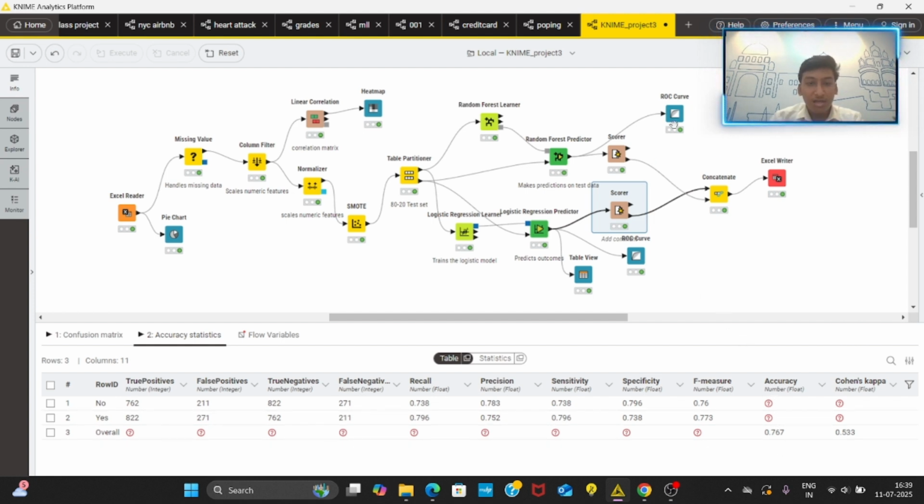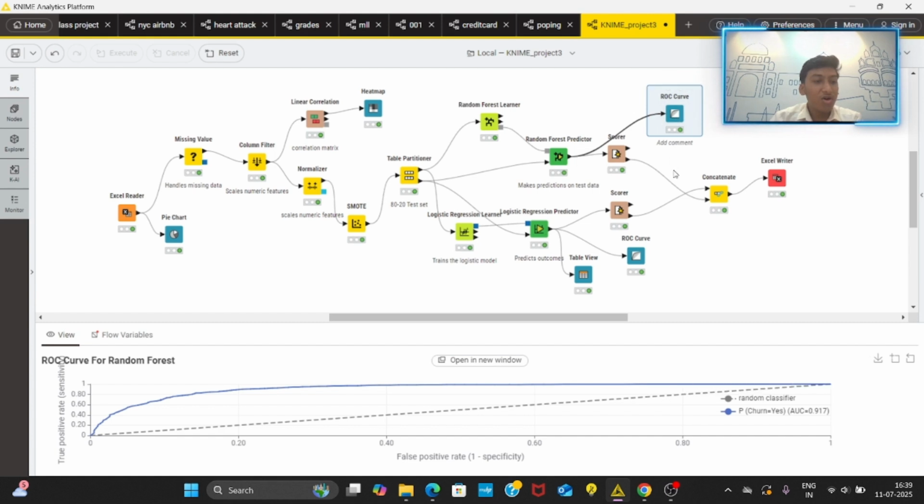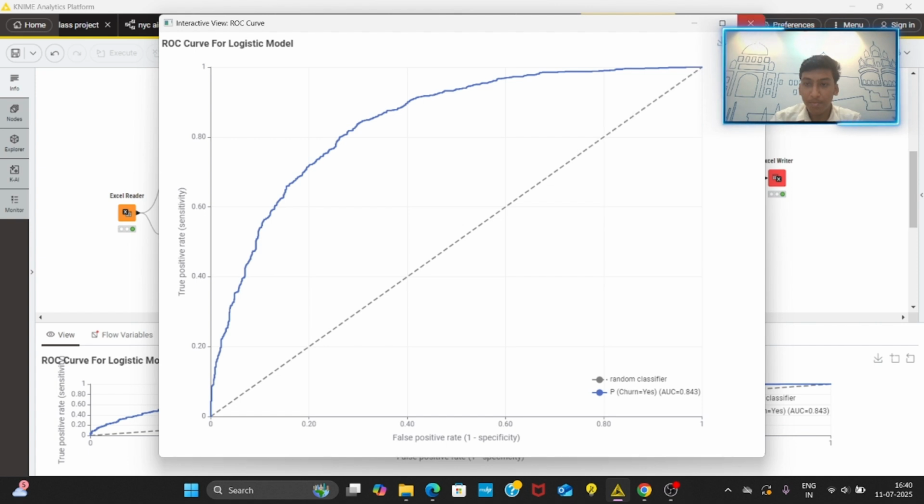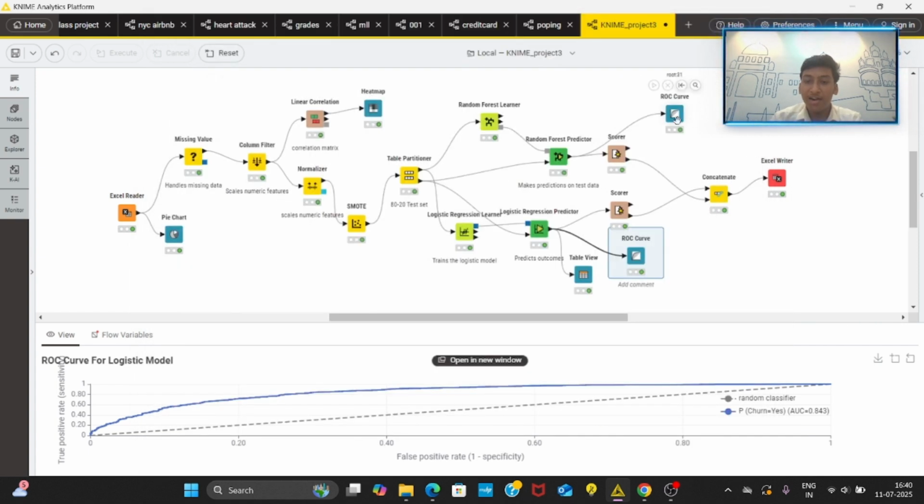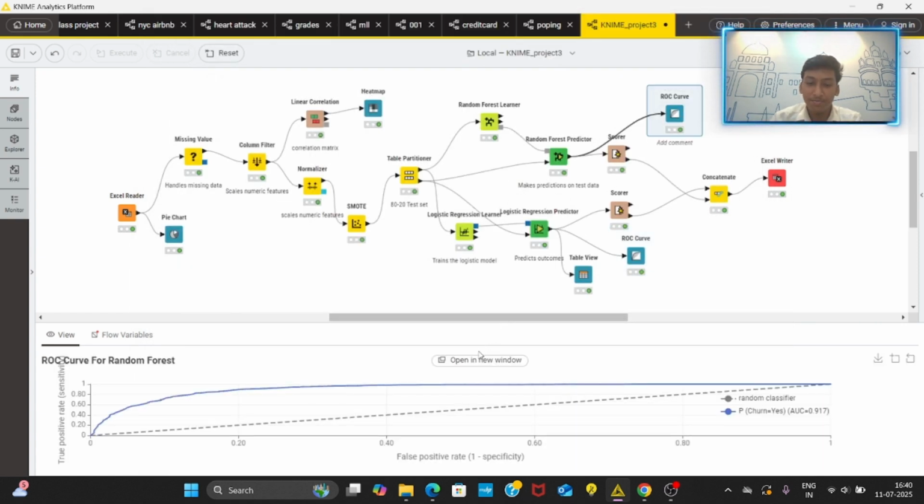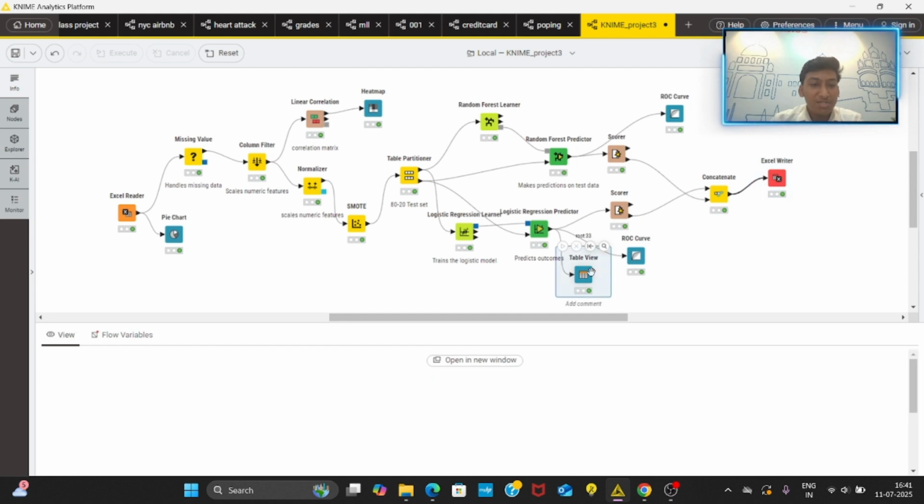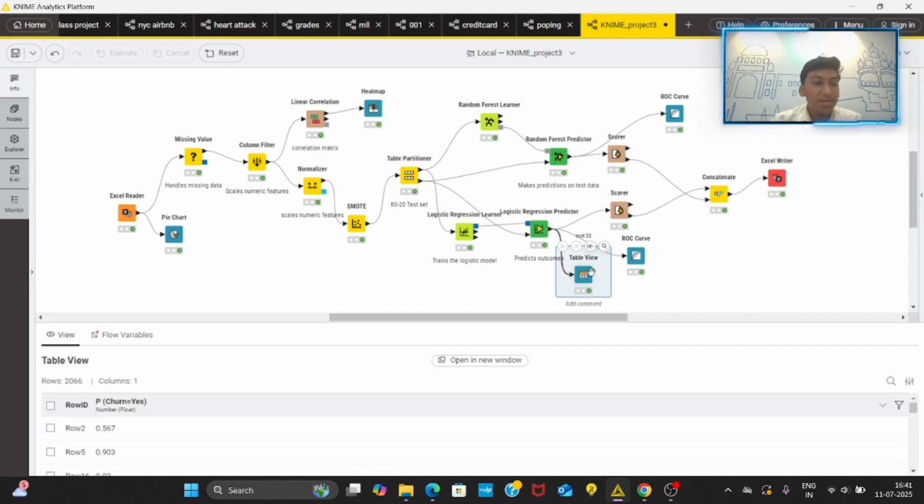And the ROC Curve nodes to visually compare the models' performance through the area under the curves. Here the logistic regression ROC curve, and here the random forest ROC curve. Then we exported predictions using the Excel Writer node and used the Table View node to inspect probability scores, like Churn equal to Yes, for individual predictions. Here I am showing the table.